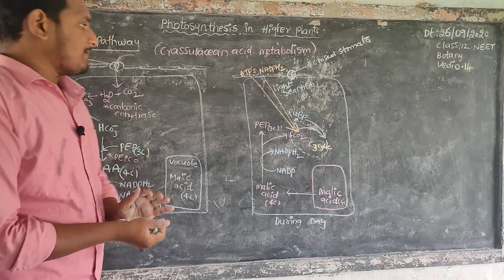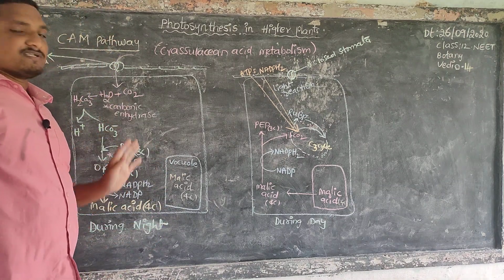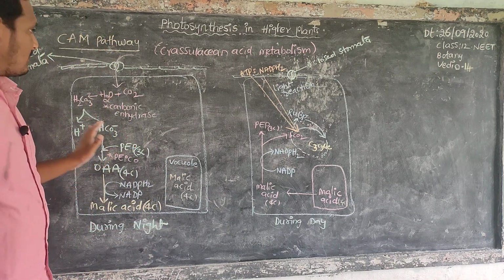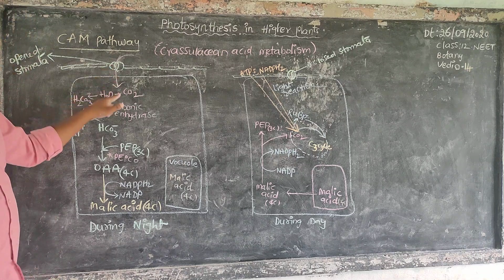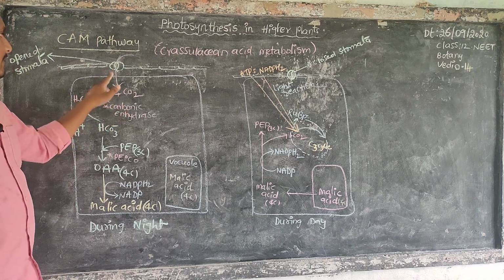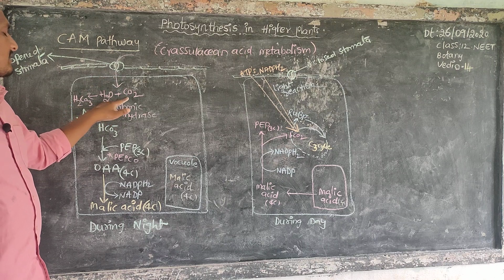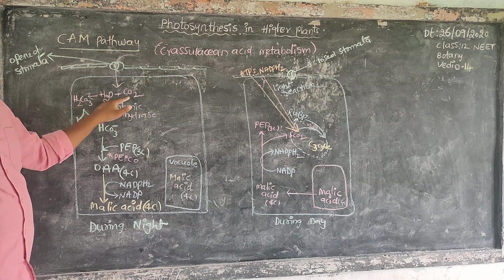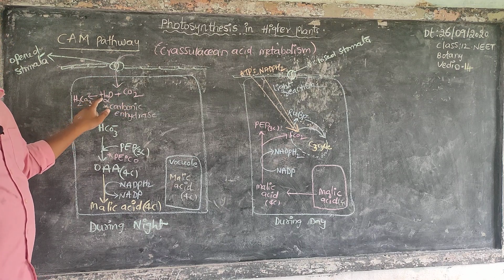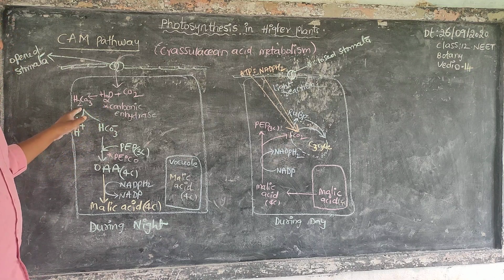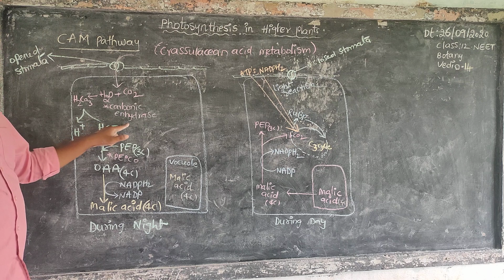Let's recap the complete CAM cycle. Carbon dioxide enters the mesophyll cell by the opened stomata and binds with water to form carbonic acid by the help of carbonic anhydrase.